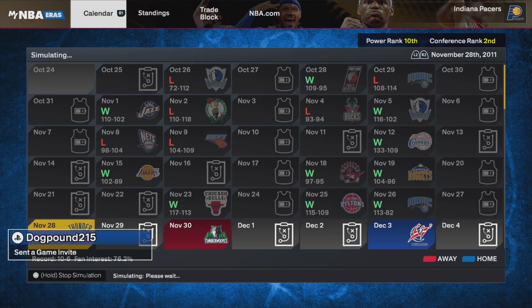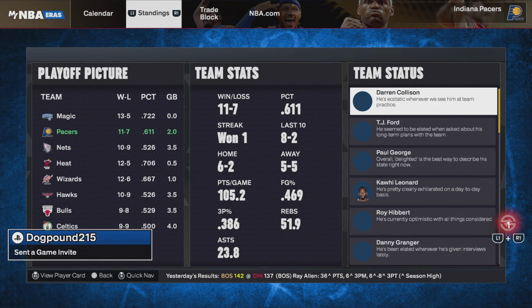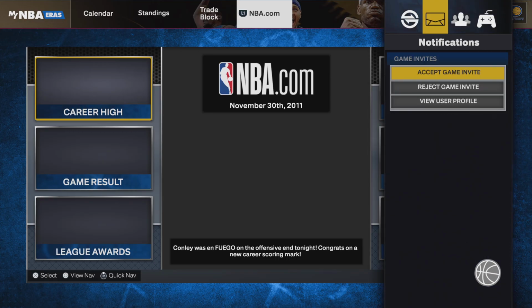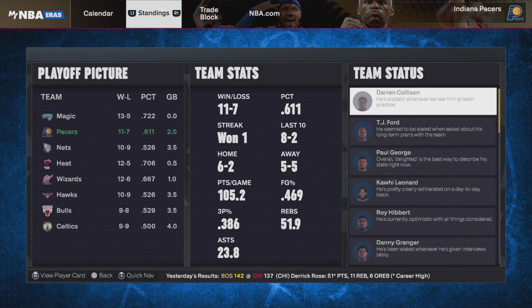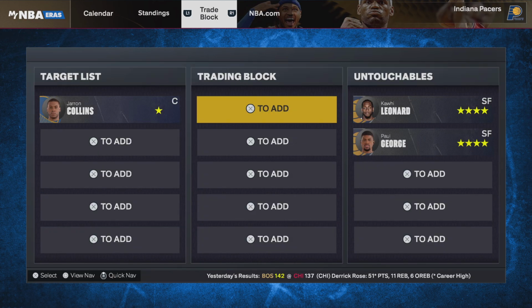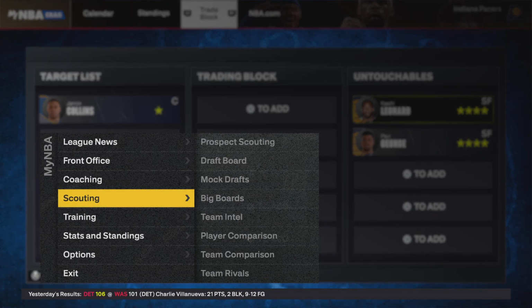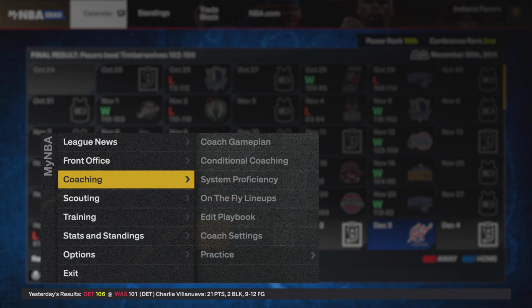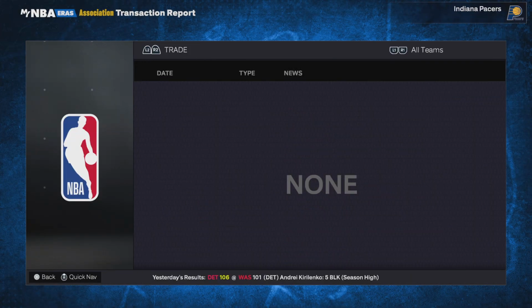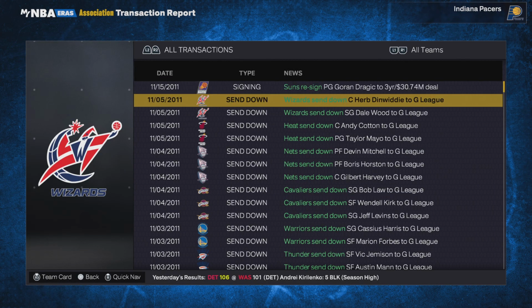Did they do a trade? Because now they're just winning a bunch of games. Not right now. They have nobody on the trade block. They're trying to chase Jarron Collins, but they have Paul George and Kawhi on untouchables. Have there been any trades? No, they re-signed Goran Dragic.